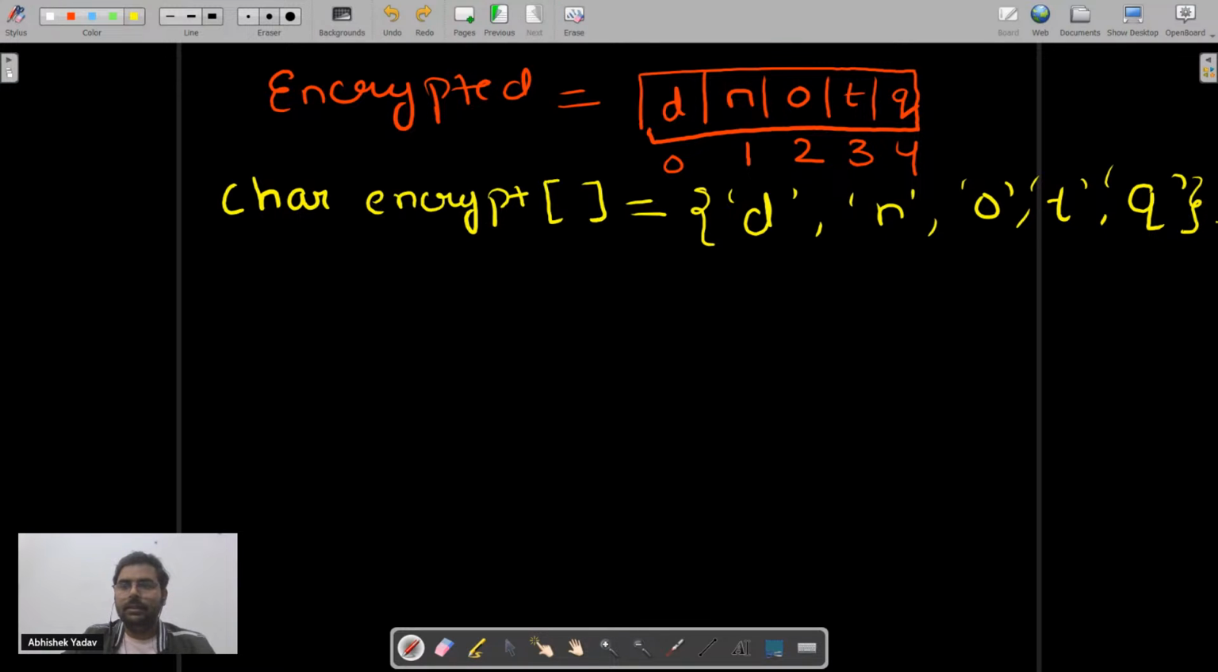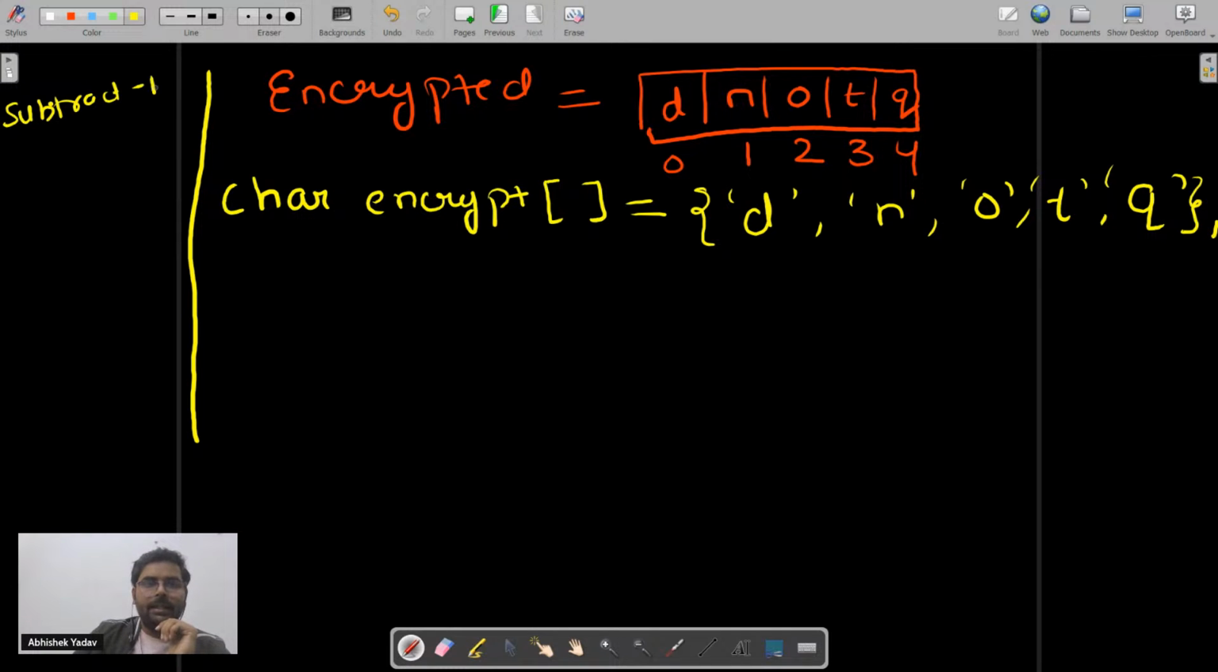After that, you got the encrypted data. After that, what you have to do? Let's write the steps here. So first step is what? Subtract -1 to the first character. To the first character you have to subtract -1.